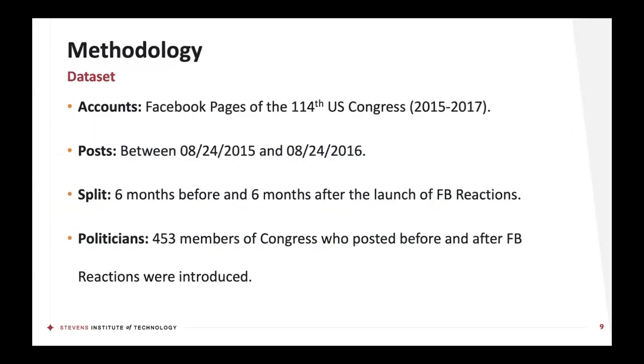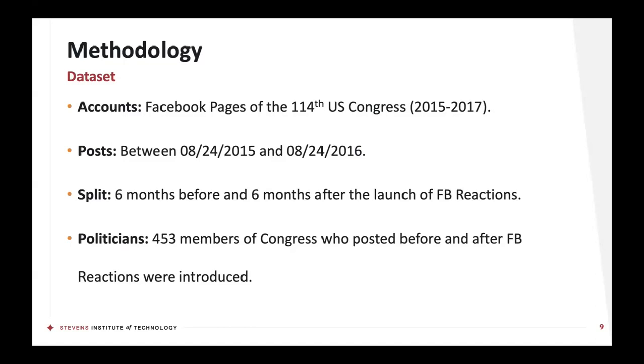Now, to study this, we compile a data set from Facebook. We get Facebook pages of members of the 114th US Congress, which was from 2015 to 2017. We get only members who were active, uninterrupted, during that time. We get posts between August 24th, 2015 and August 24th, 2016.